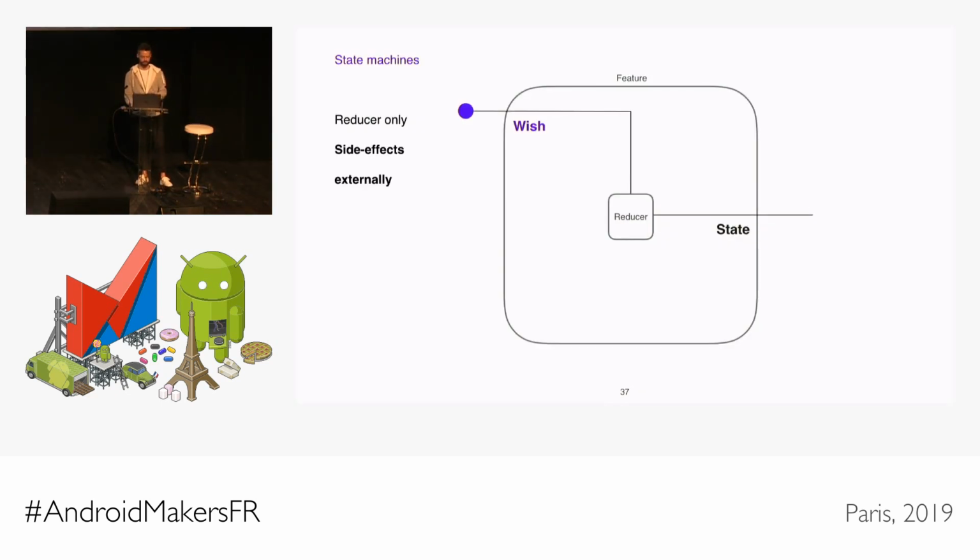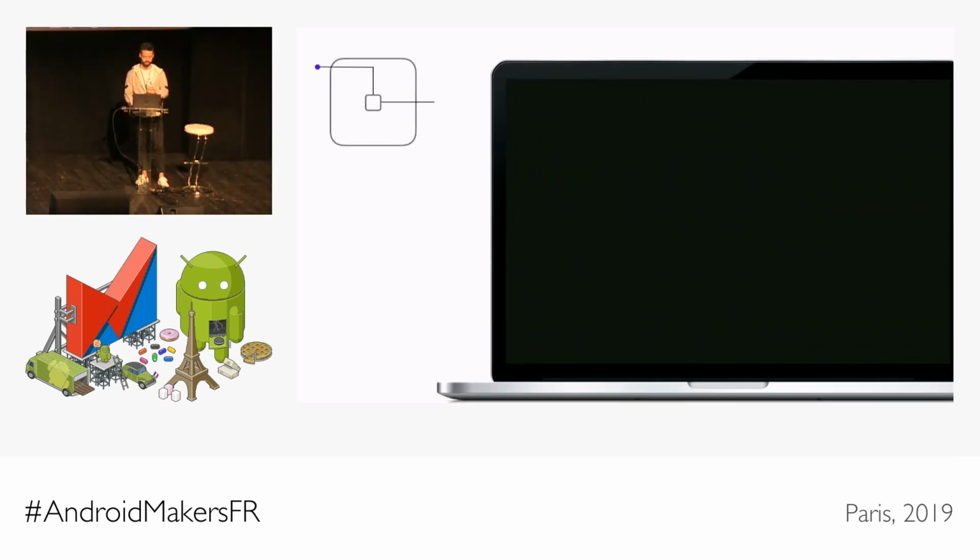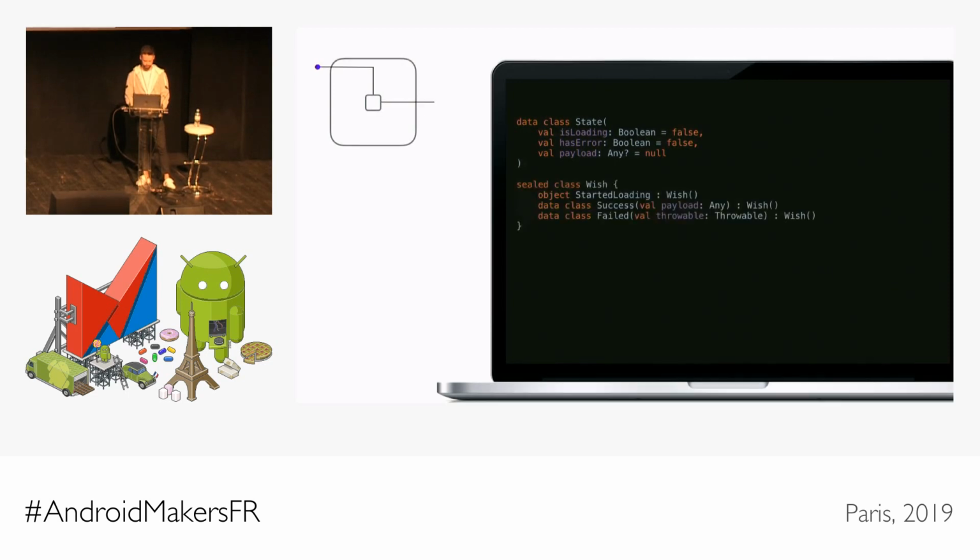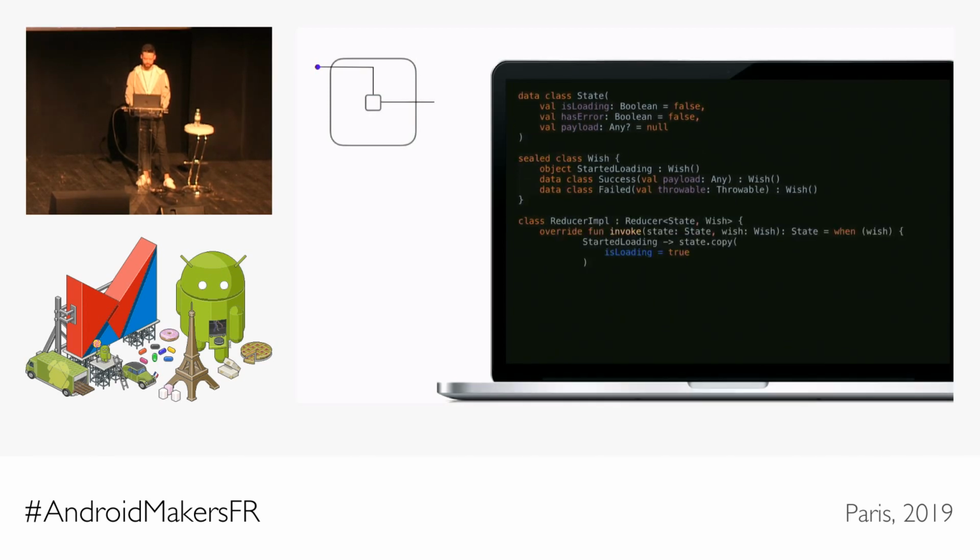The first approach is just to implement side effects externally and not put them inside the state machine. So imagine that we want to load some data from the web. We add a flag to the state to indicate loading. We add another one to indicate some error. And we add a field to hold the payload when it arrives. Now, wishes to change this state could mean that we started loading, finished with success, or we had some problem. Implementing the reducer, when the wish is started loading, we just flip the loading flag in the state to true. If it was success, we reset the loading and any possible error to false and set the payload. And if it failed, then we set the loading to false and also the error to true.